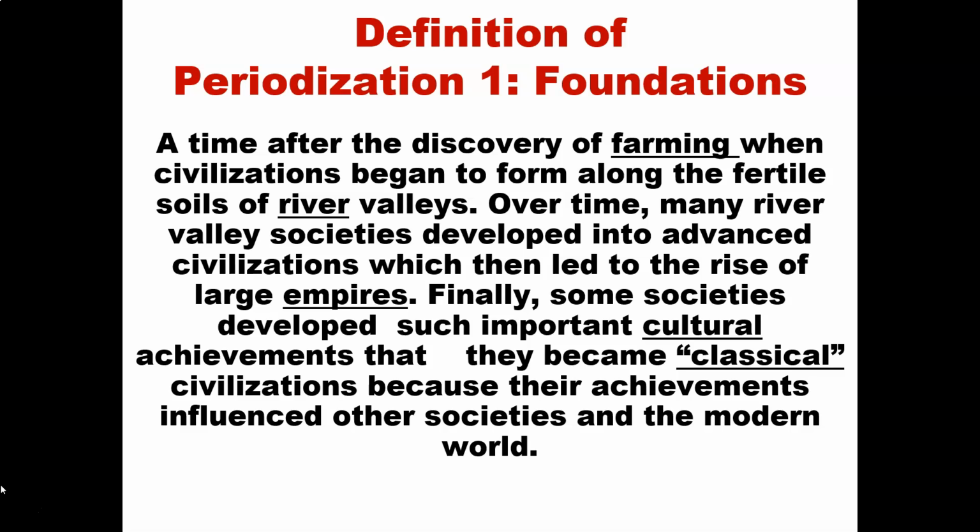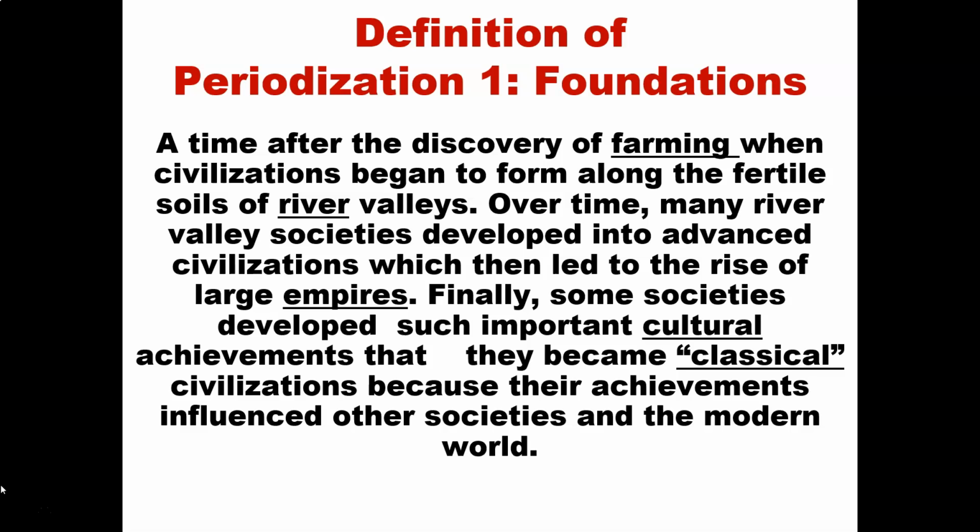Finally, some societies developed such important cultural achievements that they became known as classical civilizations because of their achievements and how they impacted other societies and also the modern world.